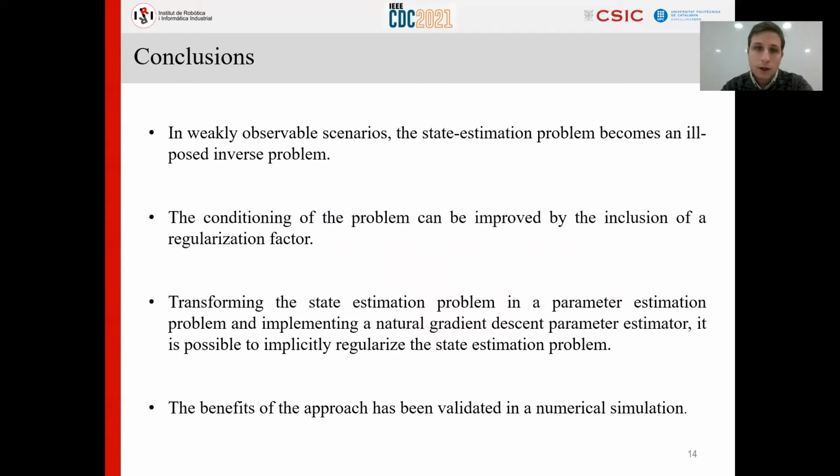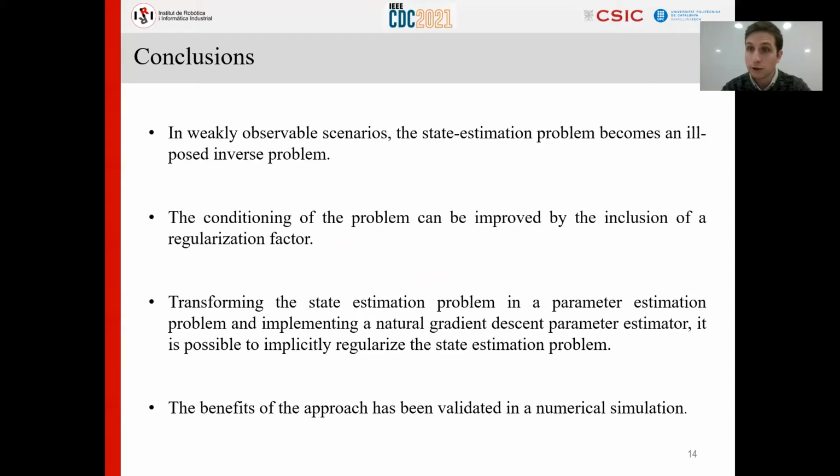As a conclusion, we have shown that in weakly observable scenarios, the state estimation problem becomes an ill-posed inverse problem. It is well known that by adding a regularization to the optimization problem, you can improve the conditioning of an ill-posed inverse problem.